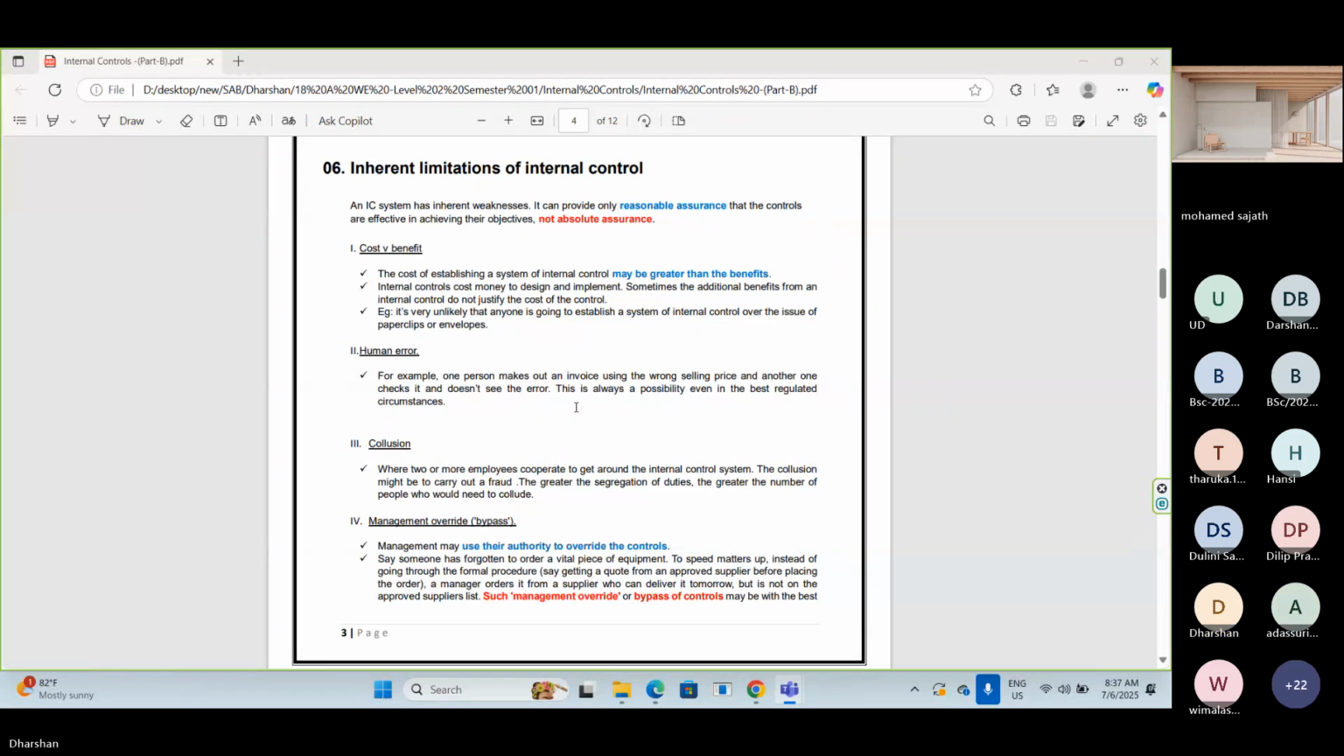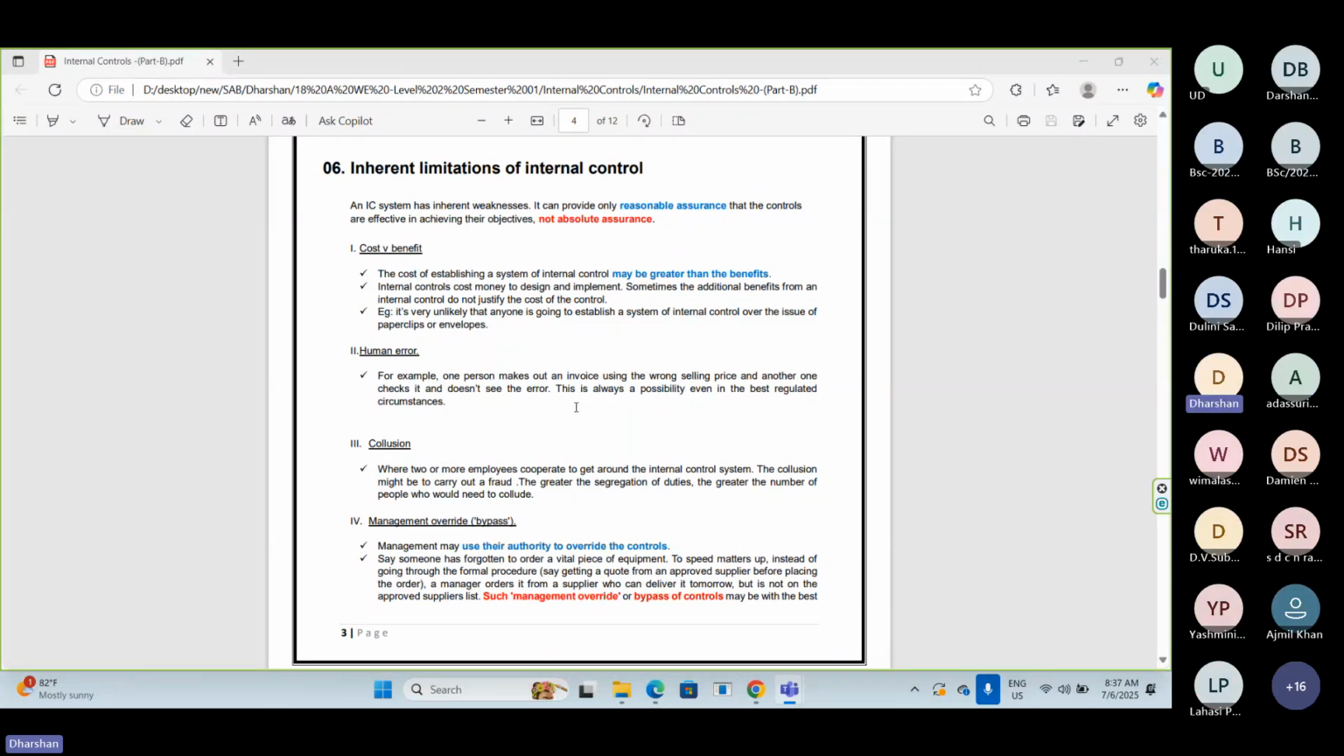Out of those 8 processes, even though they implemented proper internal controls, let's take an example: the sales process. Let's take one of the 8 processes, a sales process. During the month, 30 sales processes have taken place. In one sales process, they have 6 controls.